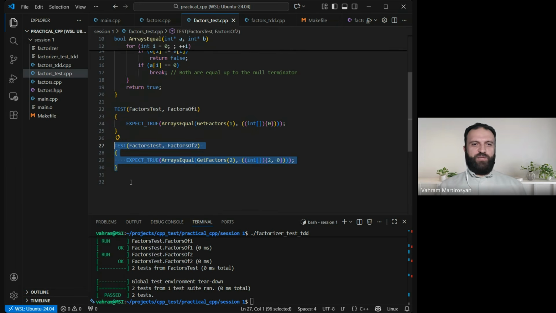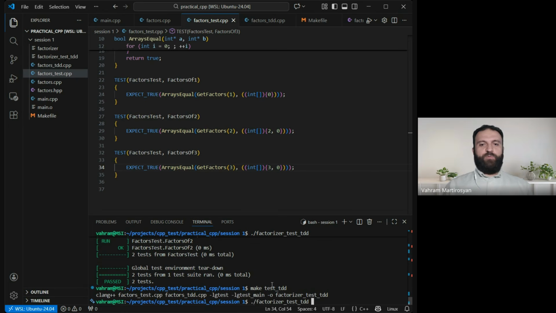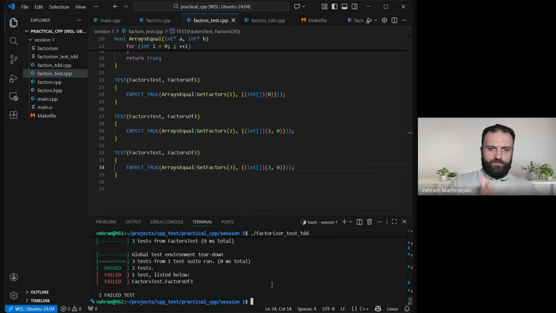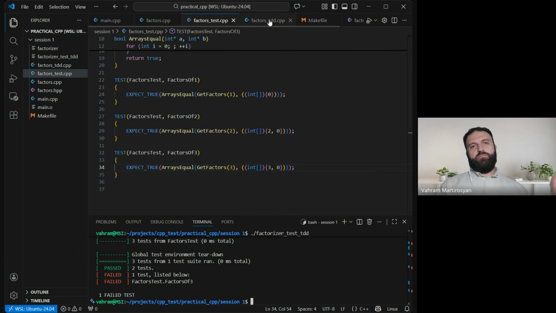Okay, let's break it. What if I take factors of 3? I hope my code will fail, right? Because I didn't do anything for this value, like I'm not ready for it. I'm hoping that I will get into that, yeah, failing test. Great. And pay attention that only one test is failing, okay? Only one. All the others are okay. Yeah, no problem.